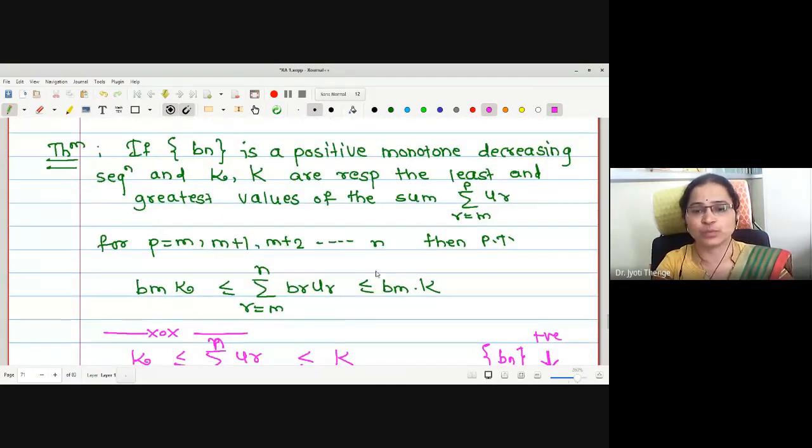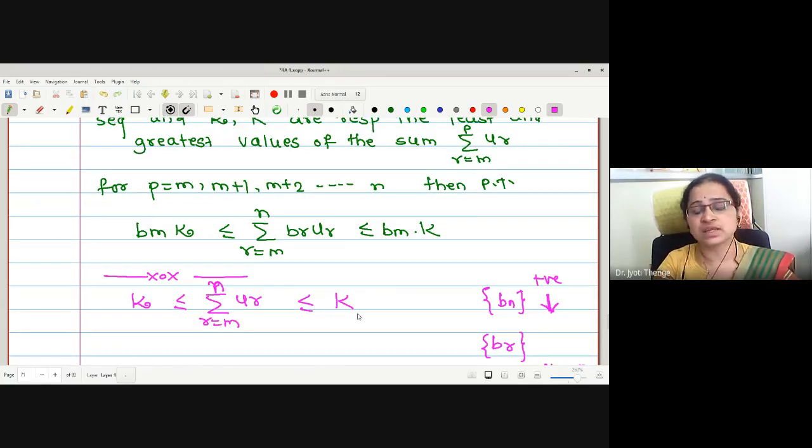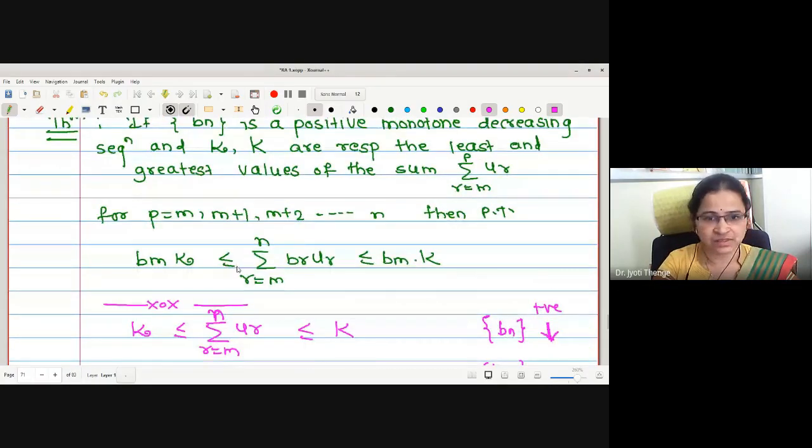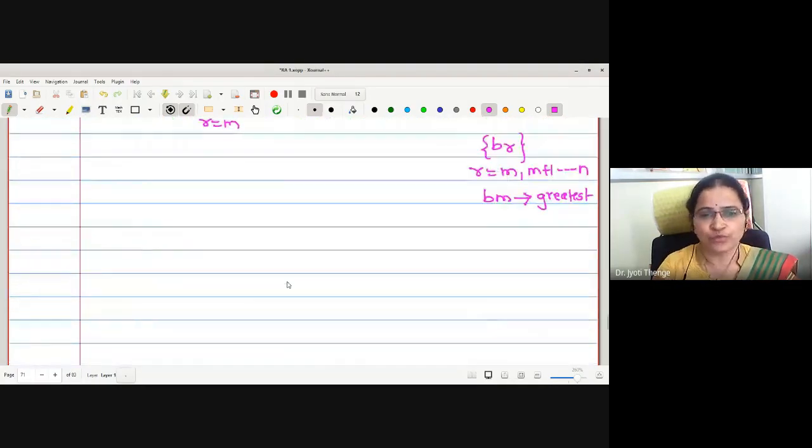This is what we want to prove. The idea is the series multiplied by the corresponding sequence terms, and we want to tell the least and greatest values after multiplying, if we know the least and greatest values of the series. Quite an interesting statement. The proof is very easy. Let us move towards the proof.